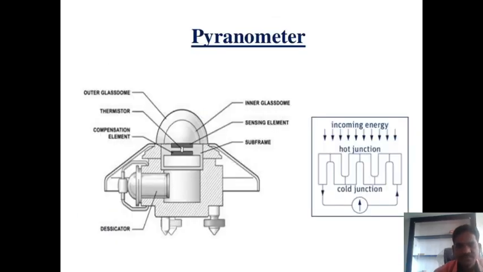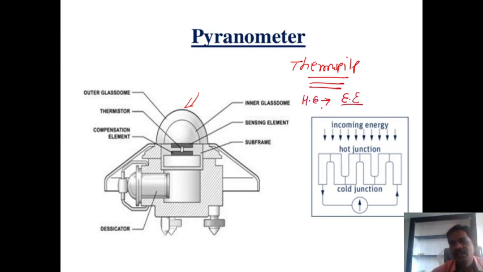Here, if you observe in a pyranometer diagram, this is also the diagram of the pyranometer, the same diagram. This is the glass dome. There is a black surface. Inside the black surface, there is a thermopile. What is the role of the thermopile? A thermopile converts heat energy or thermal energy into electrical energy. This is the definition of the thermopile. It may be connected in series or parallel connection.